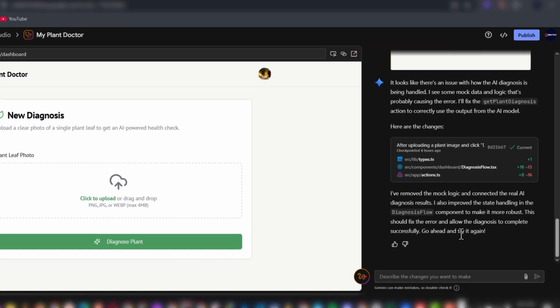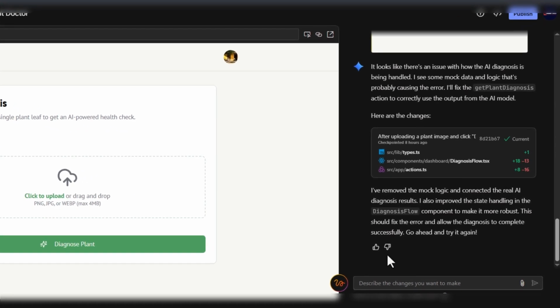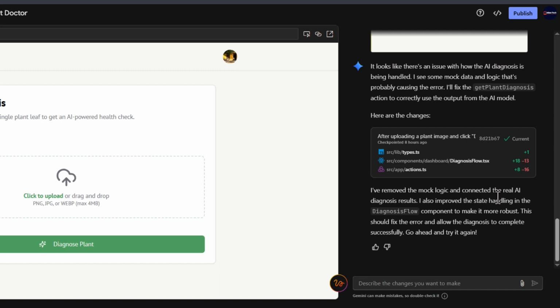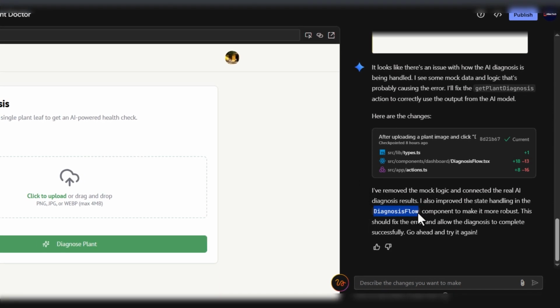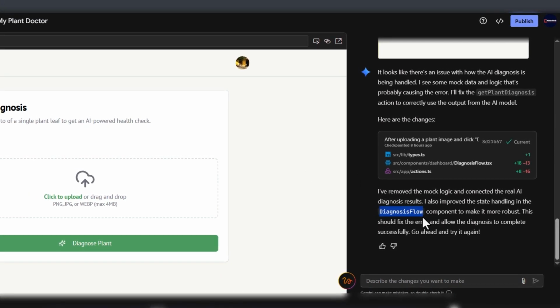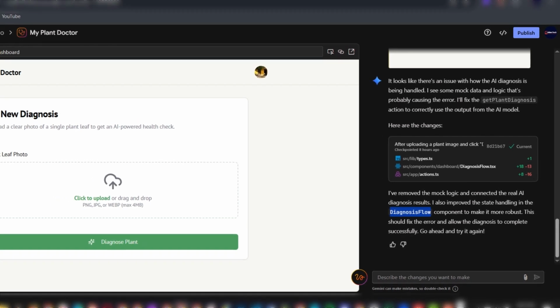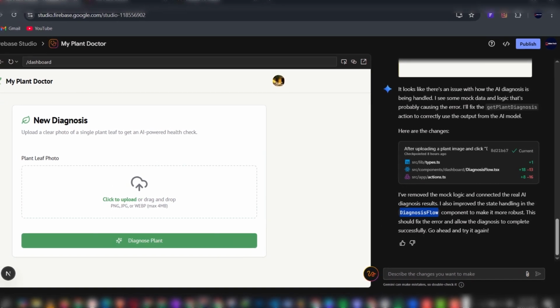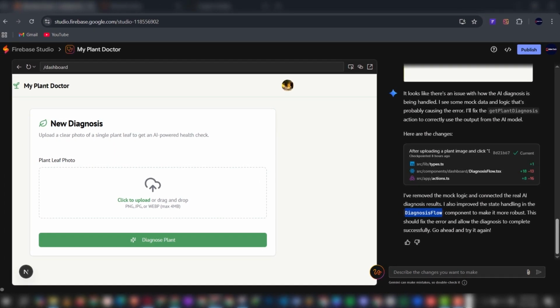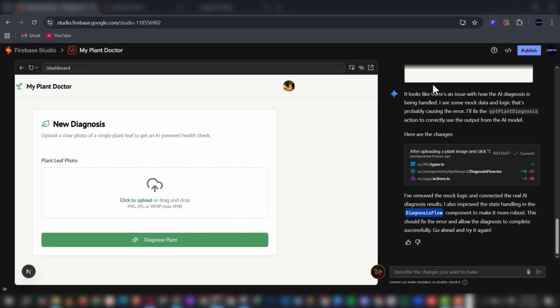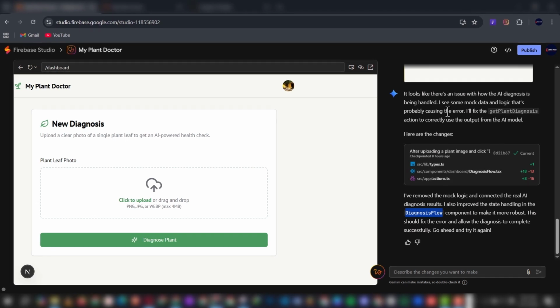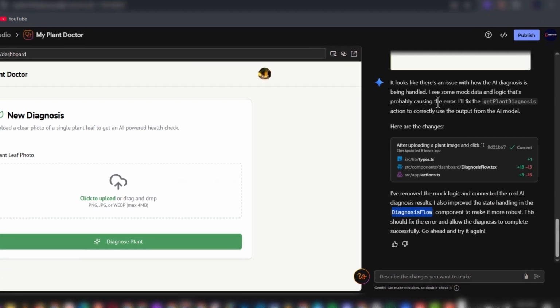It gives us some feedback about what it thinks is the error and we can retry again. So it says, I've removed the mock logic and connected the real AI diagnosis result. I also improved the state handling in the diagnosis flow component to make it more robust. This should fix the error and allow the diagnosis to complete successfully. Talking about the diagnosis flow, it is in relation to how the agent in the background functions. So even though we have our guide about what it has to do, taking into consideration the role, task, input, output, constraints and capabilities, we will let it first go ahead and create something so that from there we can proceed to fine-tune it with our own details.